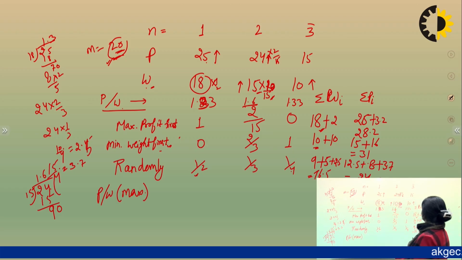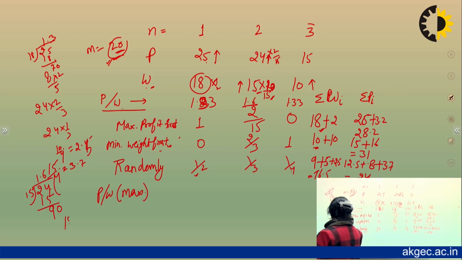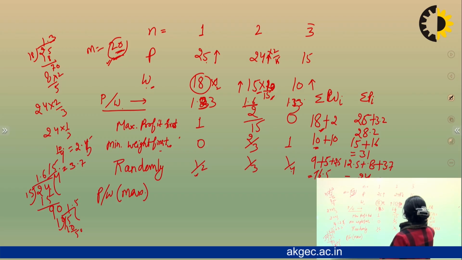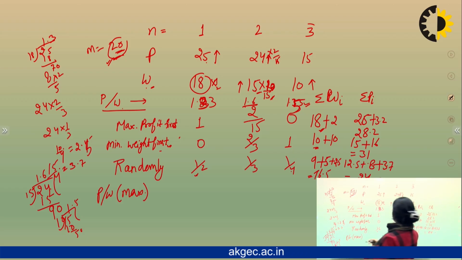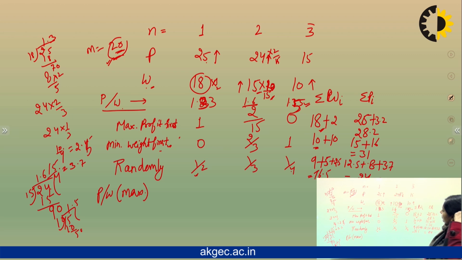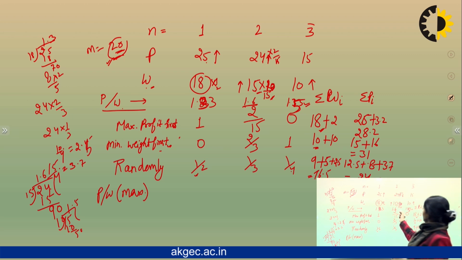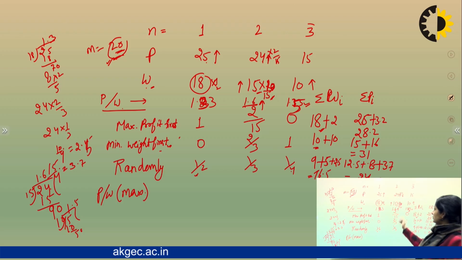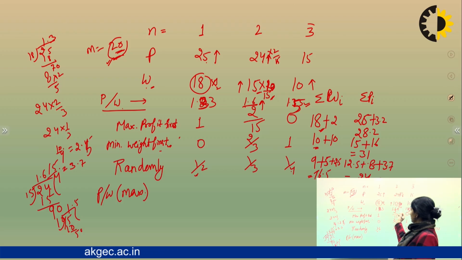And this is 15 by 10, so 1.5, right? In this way, you can find out the profit per weight: 1.33, 1.6 and 1.5. Now 1.6 is the maximum profit per weight, so you will choose this one first, the maximum.